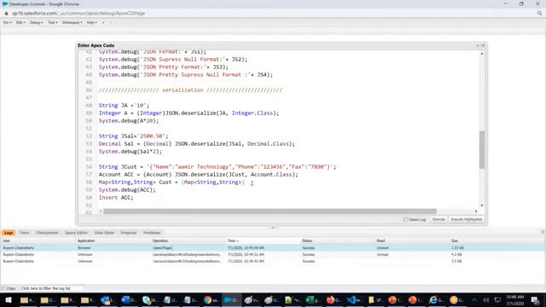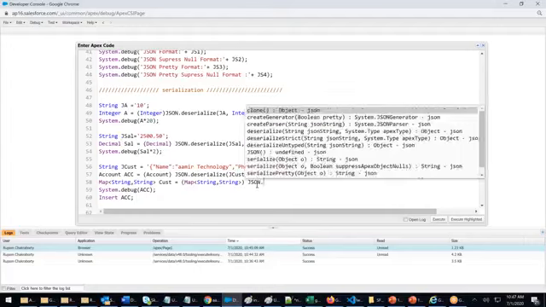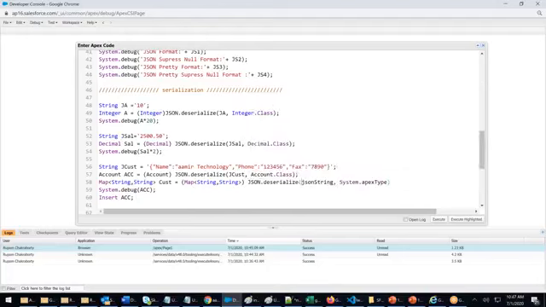Then this bracket account here, it's a map data type, so map. Then JSON dot deserialize. I'm deserializing it.